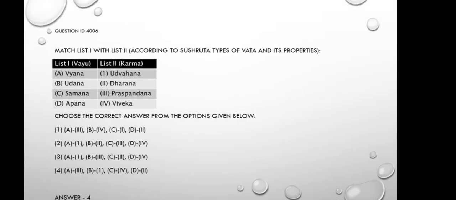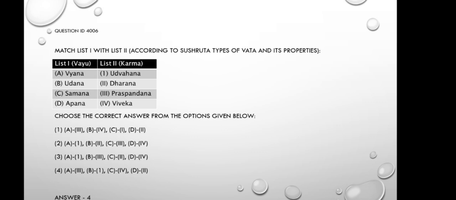Now question number 6. Match list 1 with list 2 according to Sushruta, types of Vata and its properties. List 1: Vyana Vata, Udana Vata, Samana Vata, Apana Vata. List 2: Udvahana, Dharana, Praspandana, Viveka. Choose the correct answer from the options given below. Again a question from Sushruta Sutra, chapter 15, where the Acharya explains the karmas of each Vata. Vyana has a function of Praspandana, Udana, Udvahana, Samana, Viveka, and Apana, Dharana.